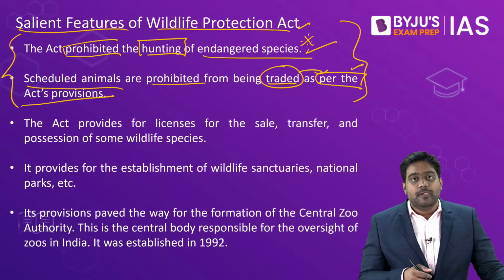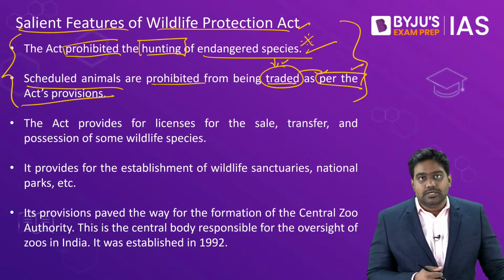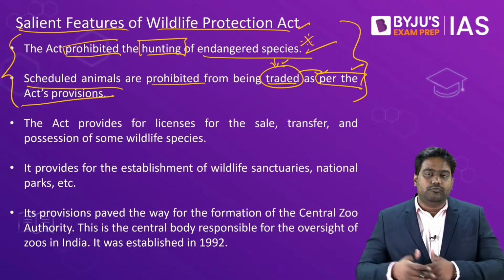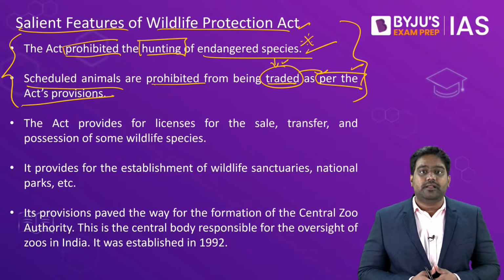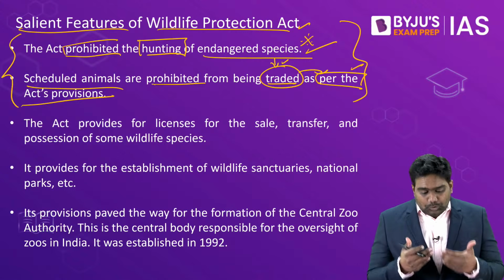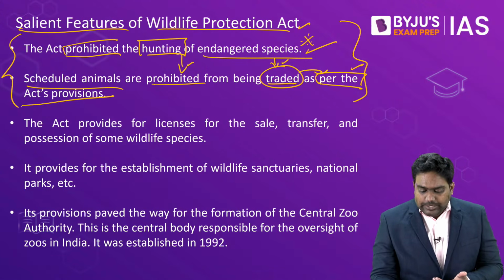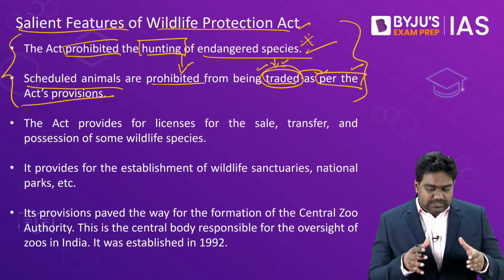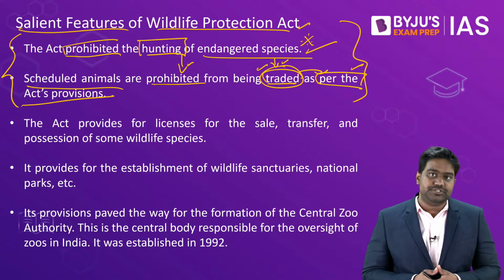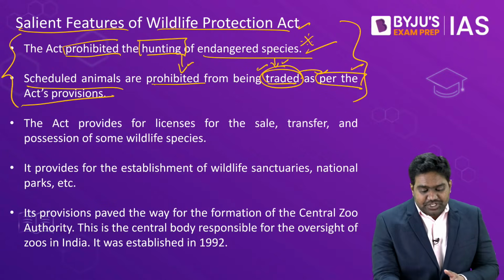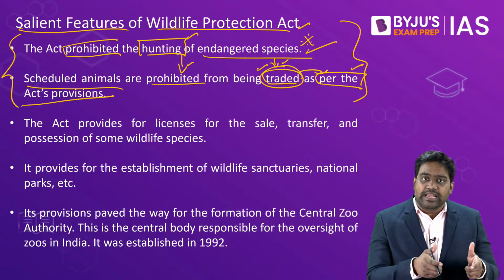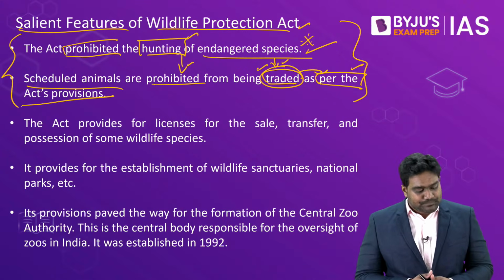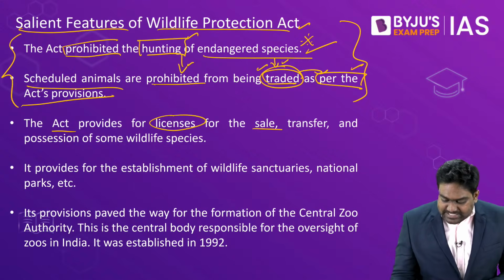Because hunters and poachers are behind the body parts of certain animals. For example, the tusks of elephant, the nails or the skin of big cats like tigers, leopards, etc., right? Or the horn of the rhinoceros. So to put an end to such hunting and poaching and to prohibit the trade of such body parts of endangered species which are hunted and poached, the legislation brought out very stringent provisions. This is a criminal offense. Hunting and poaching becomes a criminal offense, and anyone who enables these acts will be prosecuted, will be punished with very strict punishments. The Act also provides for license.